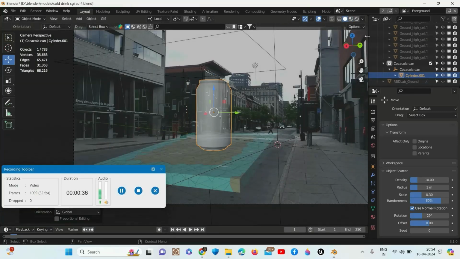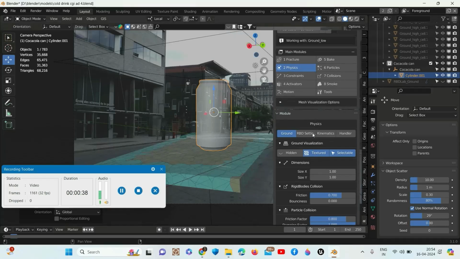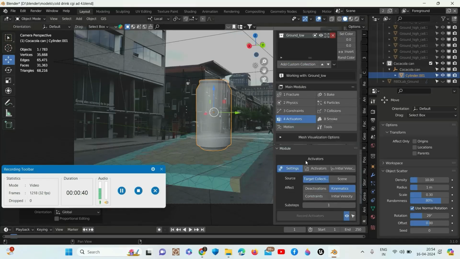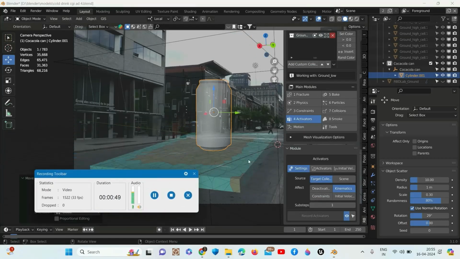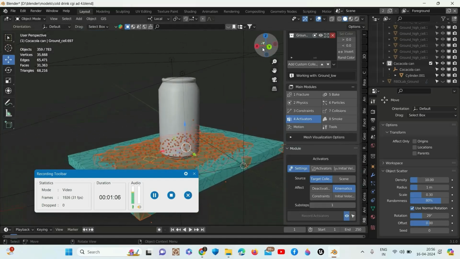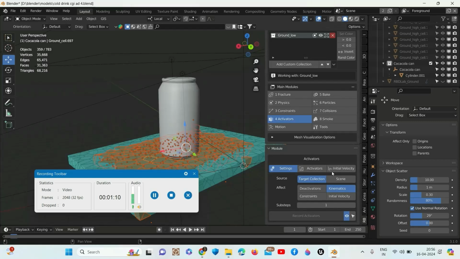Now go to activators. What I will do is create a different layer of the debris, the collision particles which I want to fall down while colliding with the ground. Click on one portion and click on set color. It has selected all the portions that I want, and I will make a separate layer for that. Go to scene.